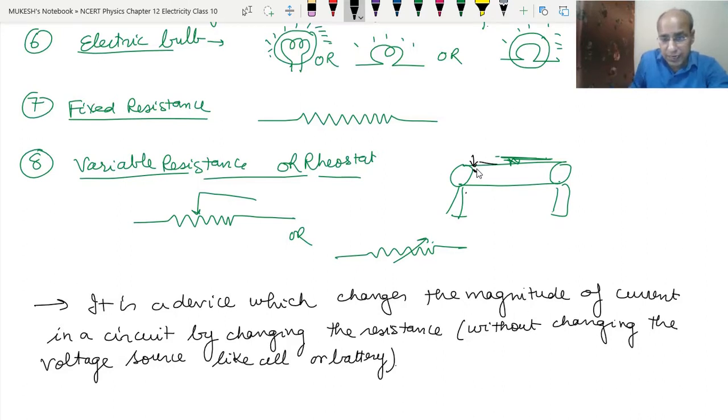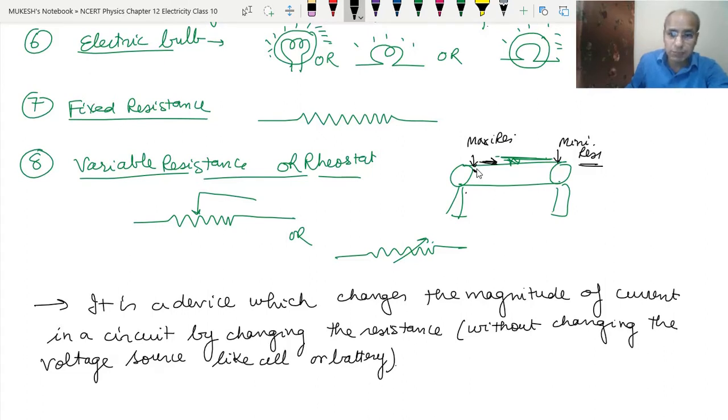When we start sliding back, its resistance will keep on decreasing, and when the resistance keeps on decreasing, the current will keep on increasing, so the potential difference will also keep on increasing. Here it has the minimum resistance, here it has the maximum resistance, and here it has the minimum resistance. So when it has the minimum resistance, the current through it will be very high, maximum, and the potential difference will also be the maximum.